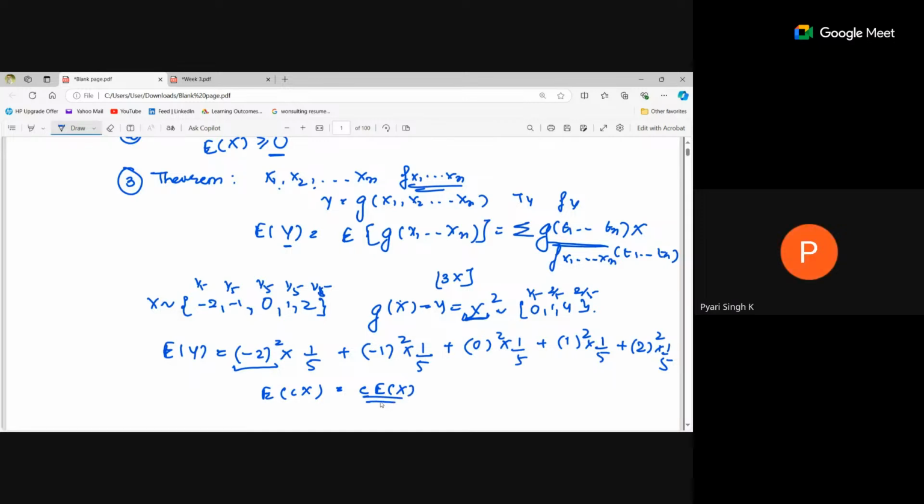Oh yeah, so in that case we can do this. What if we have seen cases like xy, but there are two random variables, X and Y? Can we use this theorem there as well? Yeah, I will get to that point. Okay, so is this clear? This theorem, the third theorem?